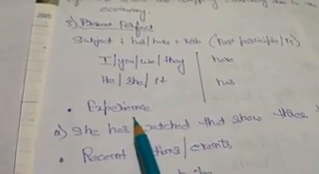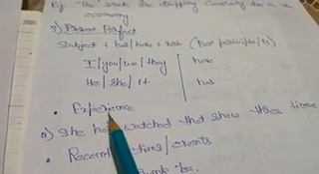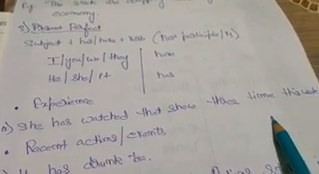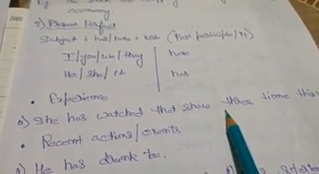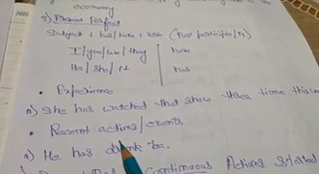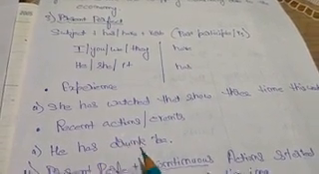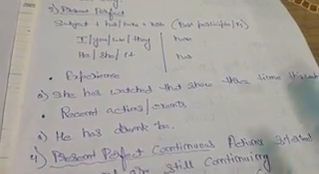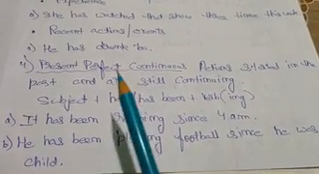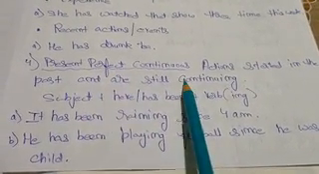Now come to the uses. The first use is experience. Okay, she has visited there 3 times this week. This is the experience. Okay, now come to the second use of present perfect. The second use of present perfect is, he has drunk tea.